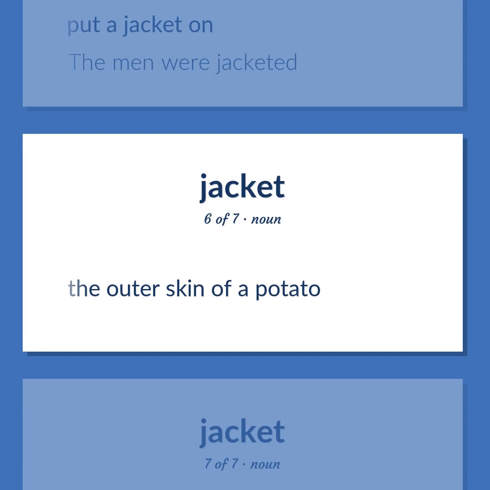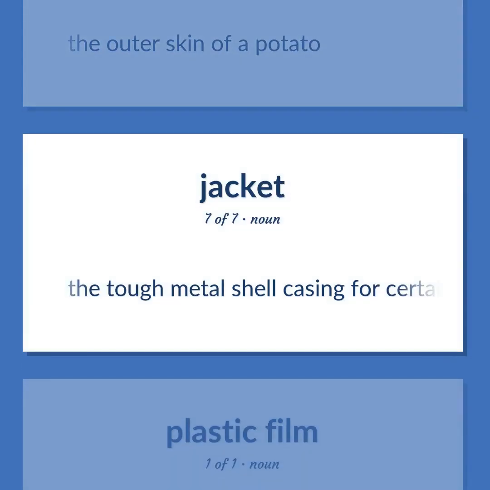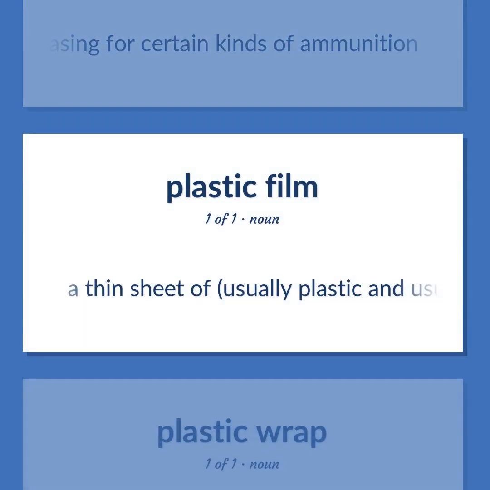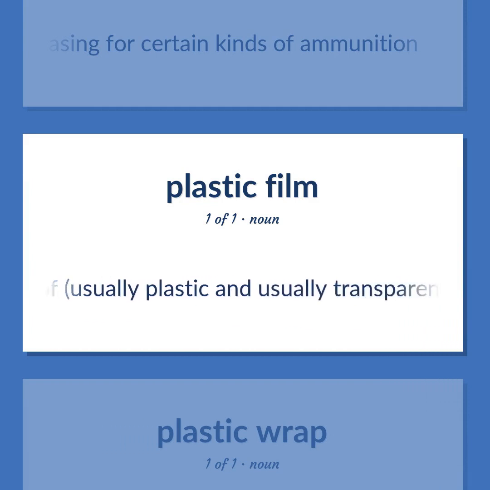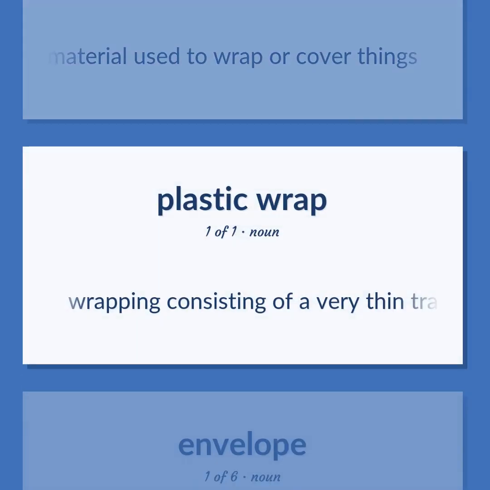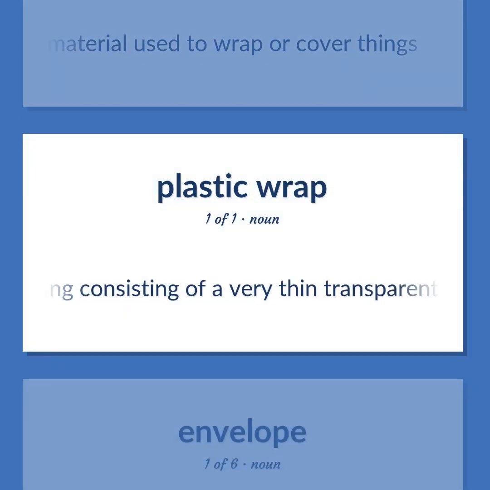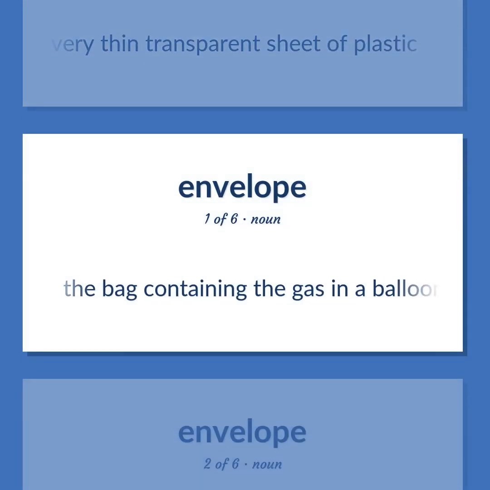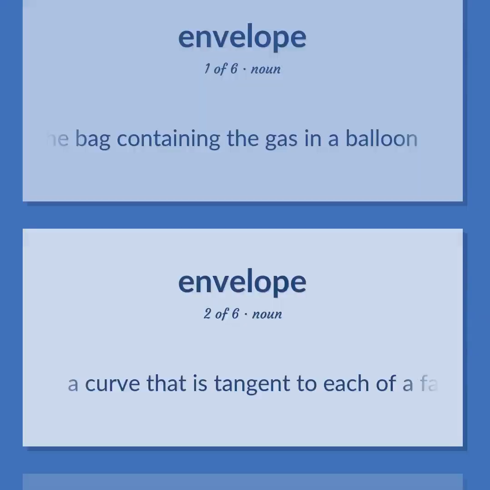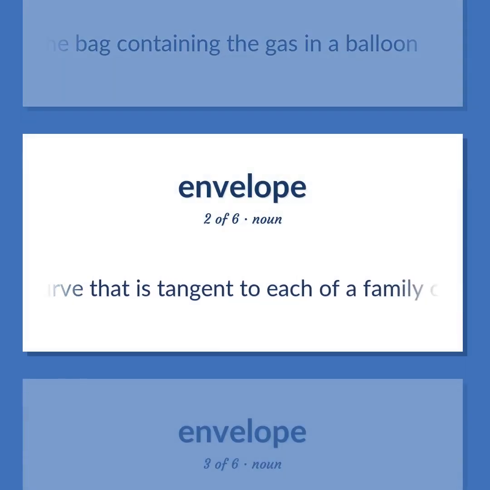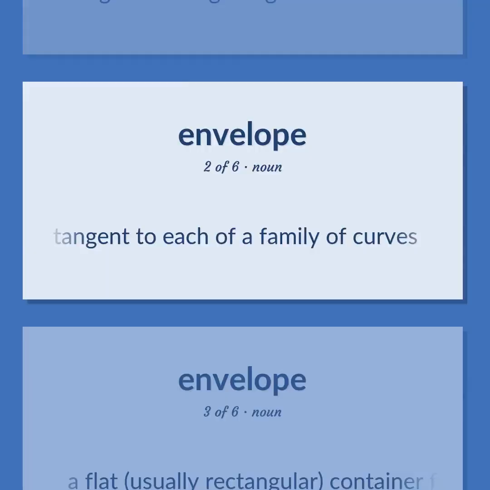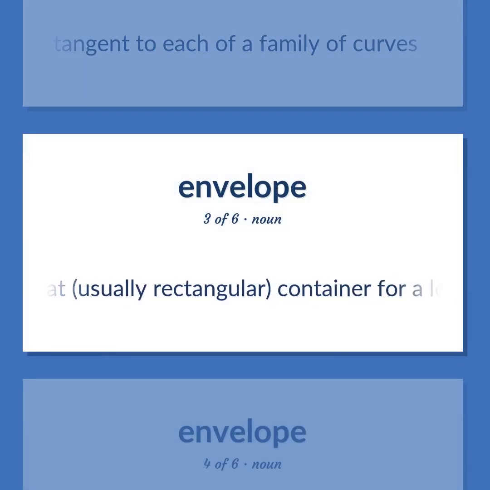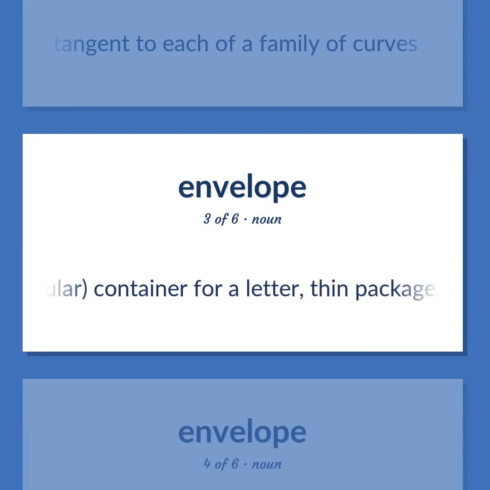The outer skin of a potato. The tough metal shell casing for certain kinds of ammunition. A thin sheet of, usually plastic and usually transparent, material used to wrap or cover things. Wrapping consisting of a very thin transparent sheet of plastic. The bag containing the gas in a balloon. A curve that is tangent to each of a family of curves. A flat, usually rectangular, container for a letter, thin package, etc.